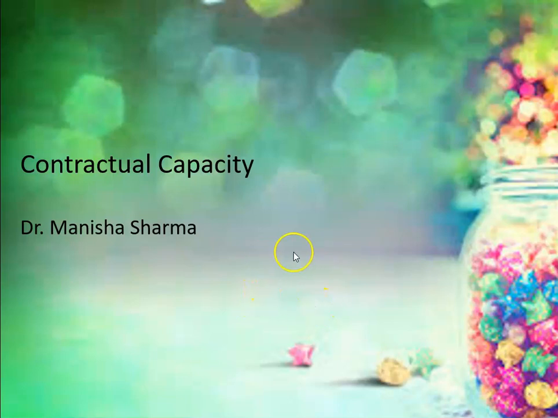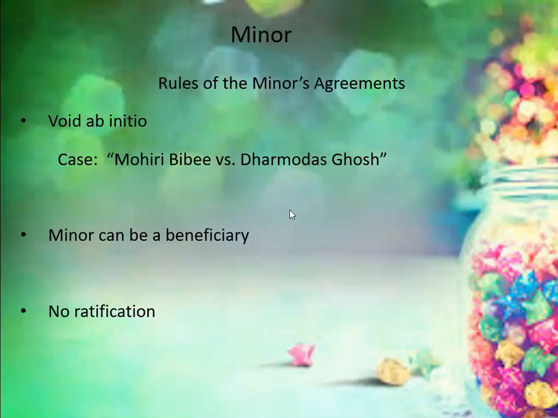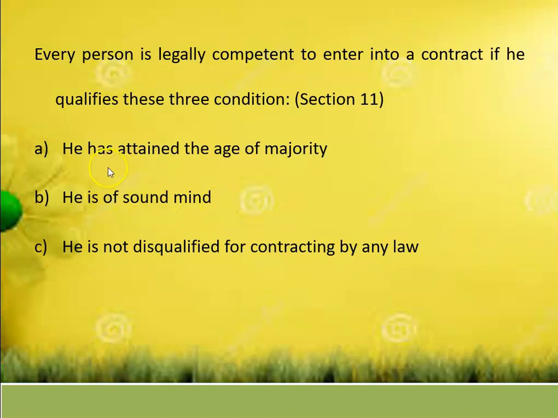So namaskar students, in the previous video we have talked about the meaning of contractual capacity, and therein we have discussed that a person who has attained the majority, which means that if he is above the age of 18 years, only then he can make a contract.